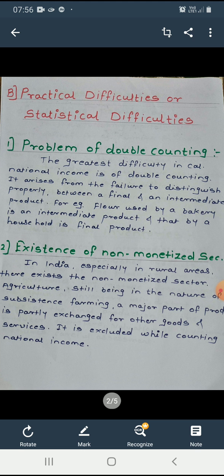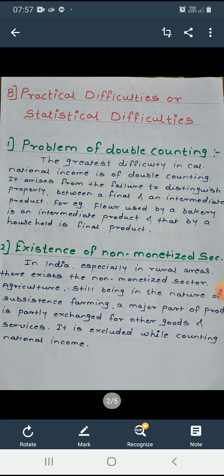Now see the example related to double counting. If the value of the output of sugar and sugarcane are counted separately, the value of the sugarcane utilized in the manufacture of sugar will have been counted twice, which is not proper. This must be avoided for a correct measurement. So the greatest difficulty in calculating national income is double counting. It arises from the failure to distinguish properly between a final and an intermediate product.